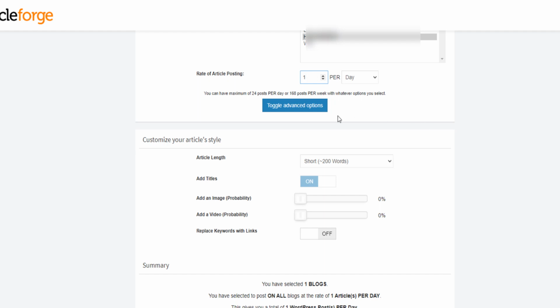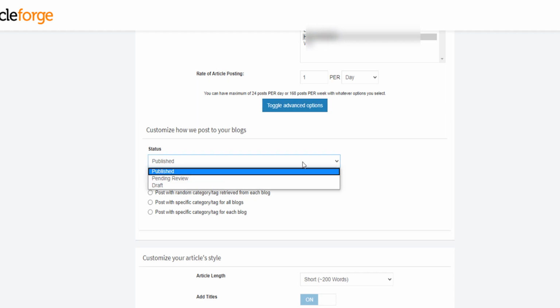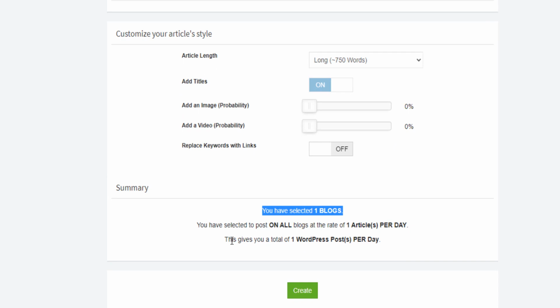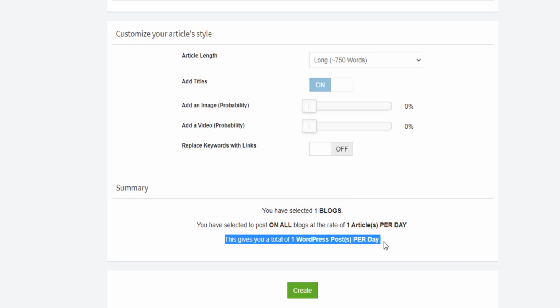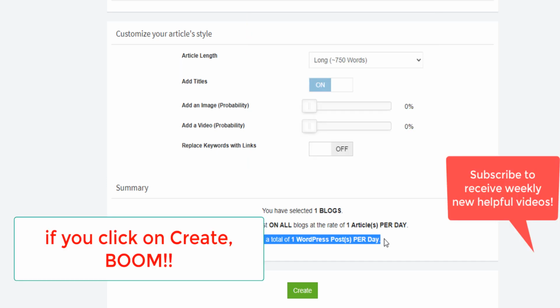Now I think those are advanced options, and you can say I want them to be a draft, and I want the length to be 750 for each of them. You have selected one blog. That gives you a total of 1 WordPress post per day. Awesome. This is how you automate your article building. This is how you automate your blog posting.